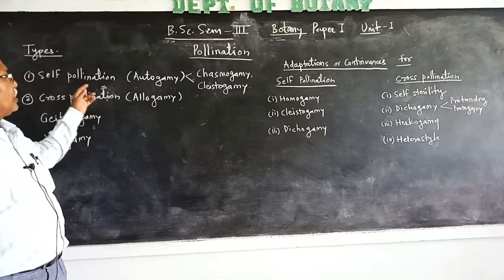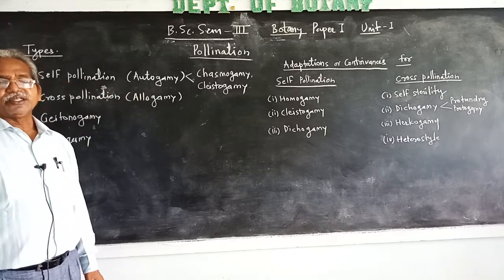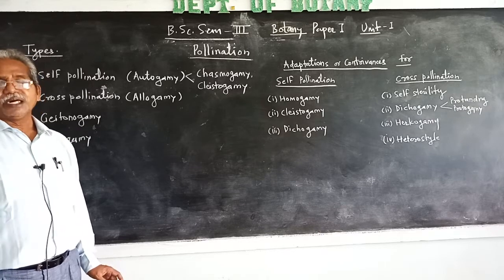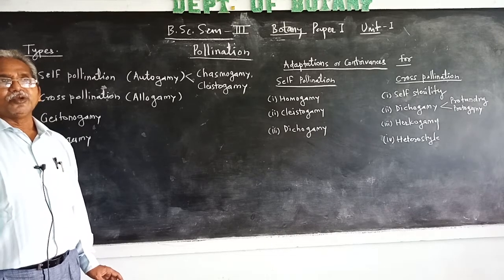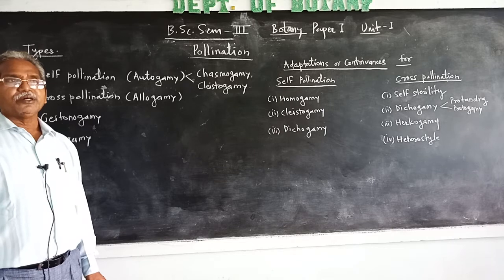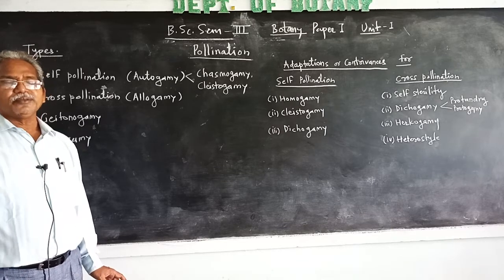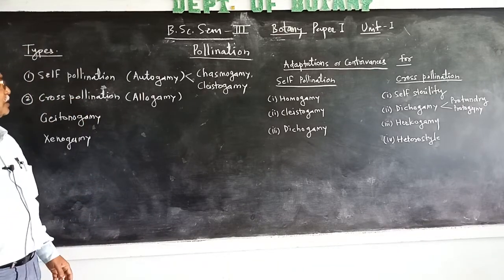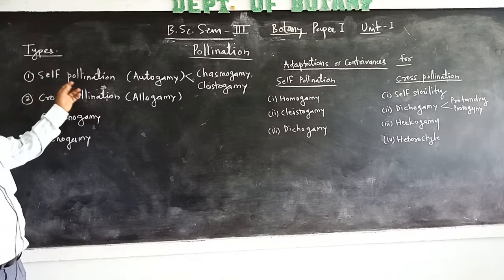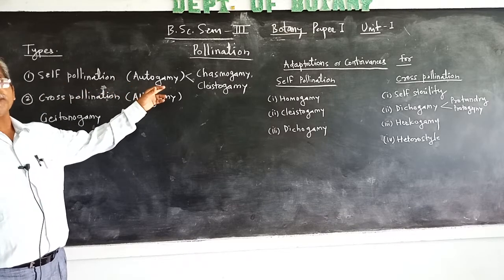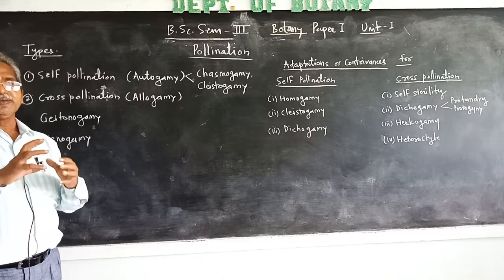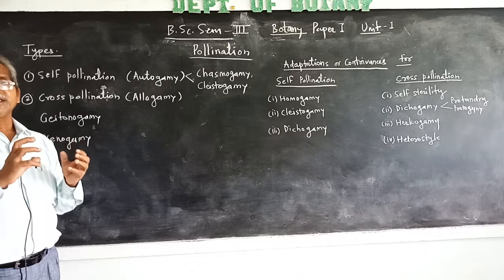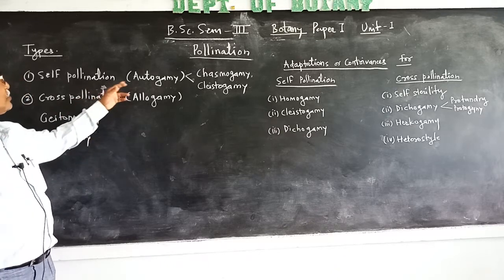So self-pollination generally occurs in bisexual flowers. Means the flowers must be bisexual, so that the transfer of pollen grains takes place to the stigma of the same flower. Another type is cross-pollination. Self-pollination is also called autogamy, the pollination taking place between the male and female sex organs of the same flower.